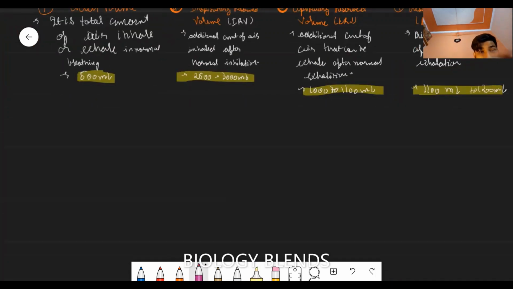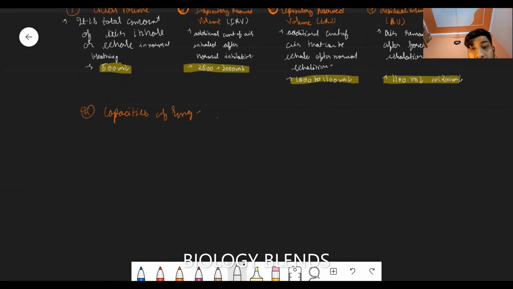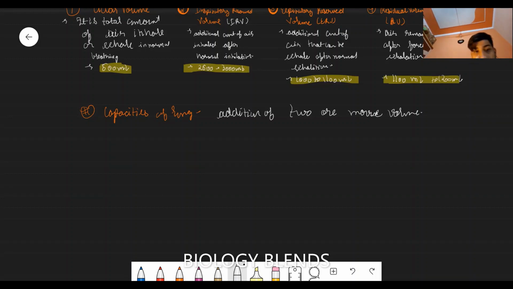What is a capacity? It is the addition of two or more volumes. These are known as the pulmonary capacities.